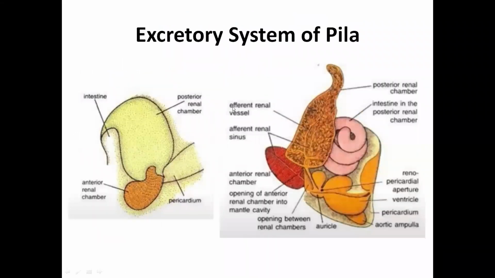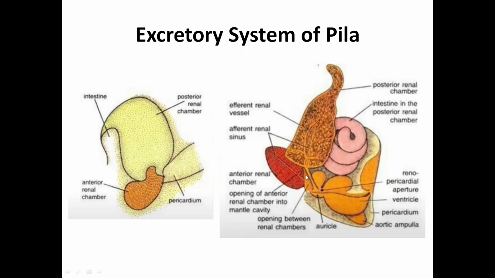Here we see the structure in detail. This is the position of this excretory organ inside the body cavity. This red colored part is the anterior renal chamber, and this hook shaped part is the posterior renal chamber, which is adjacent to the coiled intestine of the Pila. And this is the pericardium, or the heart.